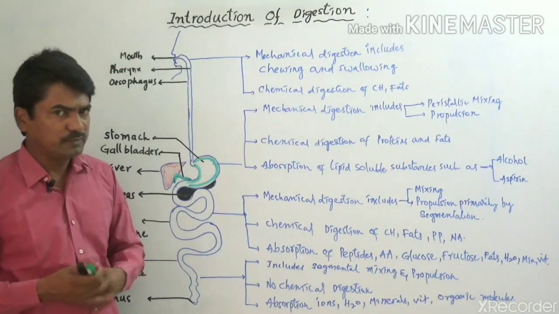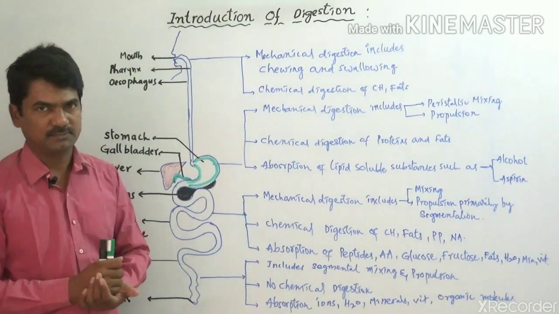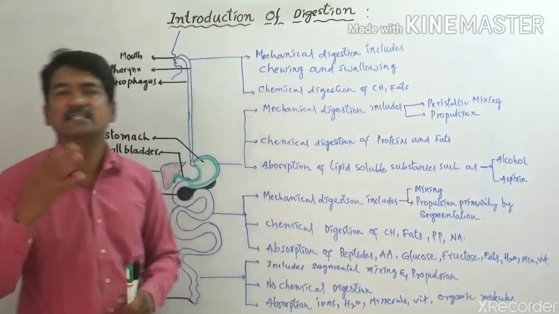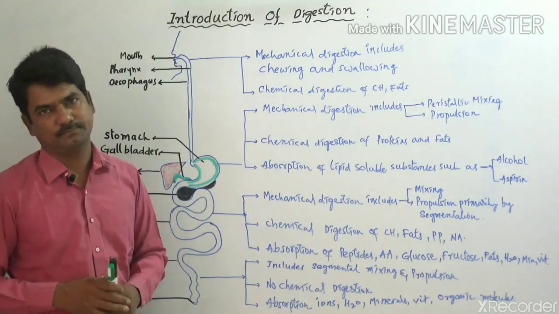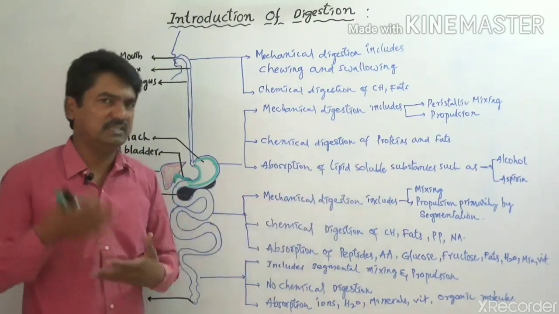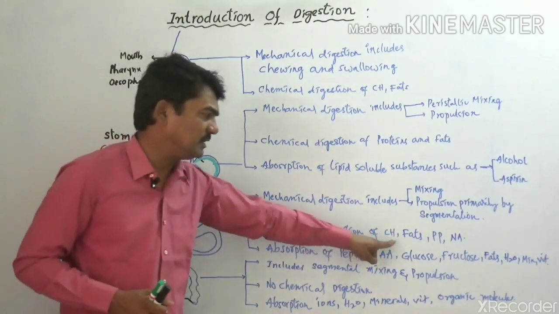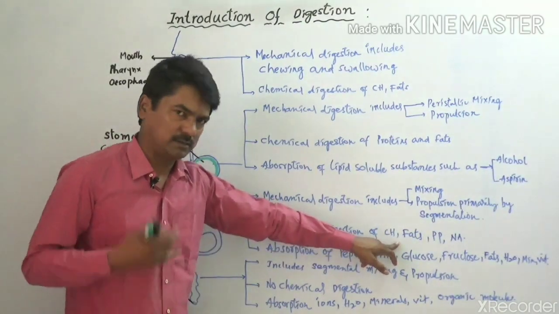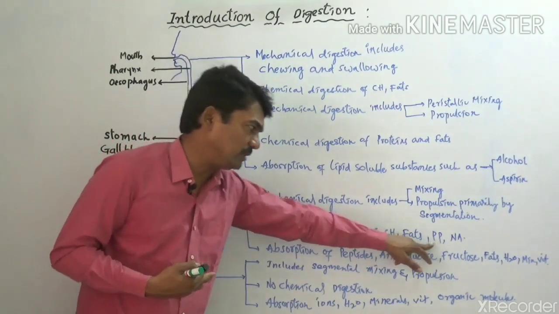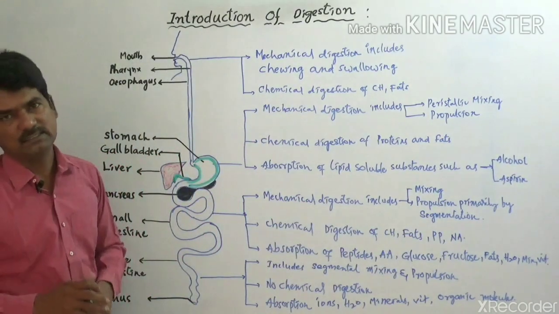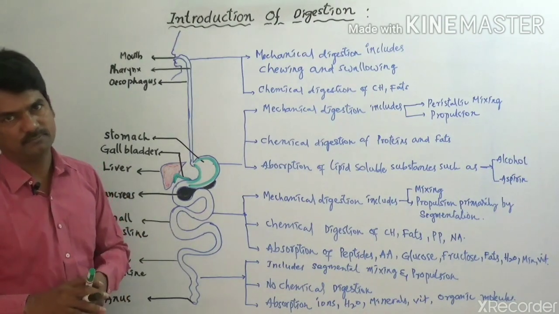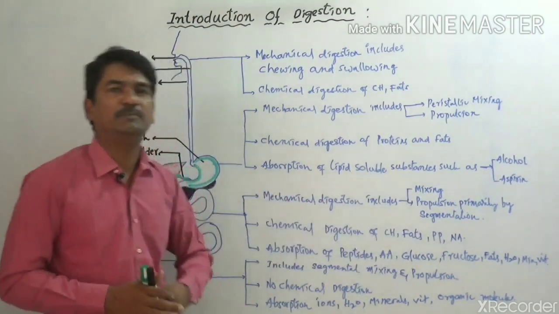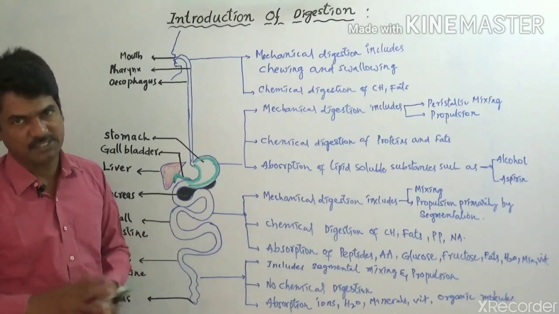So what molecules are digested in the small intestine? Here we can see that carbohydrates, fats, polypeptides and nucleic acids will be digested completely. If you have taken different kinds of material in the food, they are completely digested by the release of pancreatic juices, including carbohydrates, fats, polypeptides and nucleic acids.